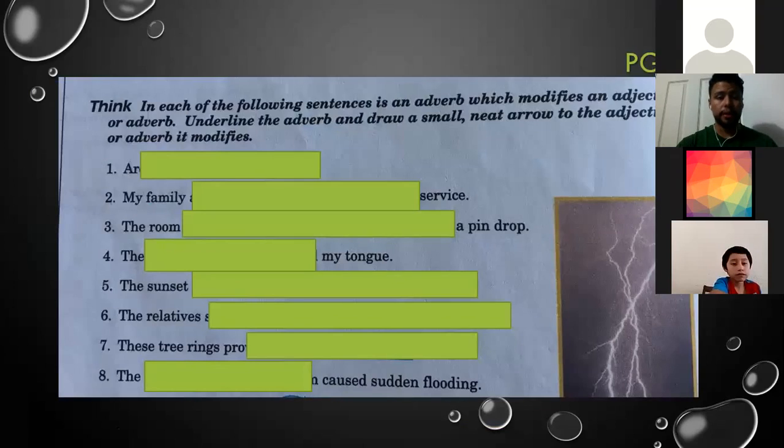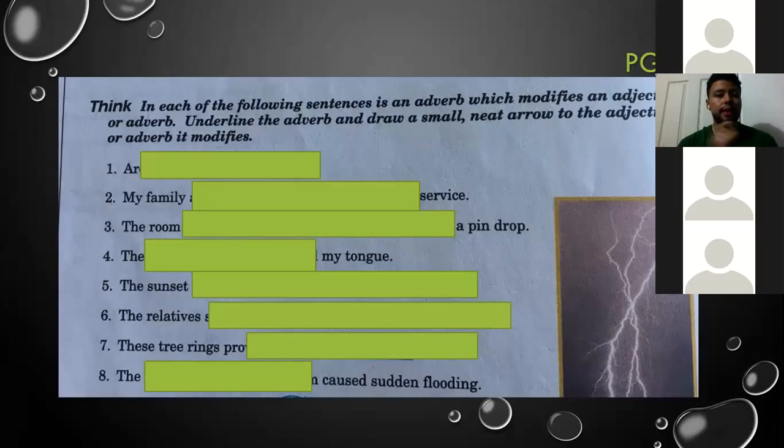Page 94. It says the instruction. Okay, let me see. I'm going to give the permission to activate your microphone. All right. It says, in each of the following sentences is an adverb which modifies an adjective or adverb. Underline the adverb and draw a small, neat arrow to the adjective or adverb it modifies. So, in this case, the first sentence we have, are we almost there, Dad?